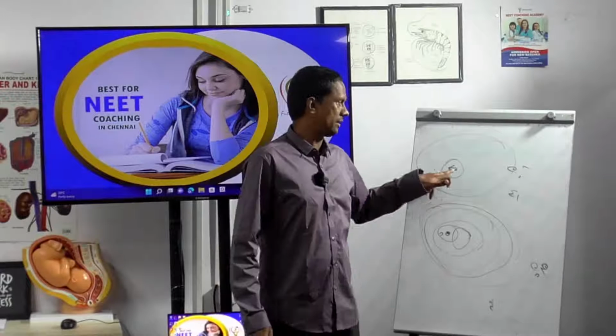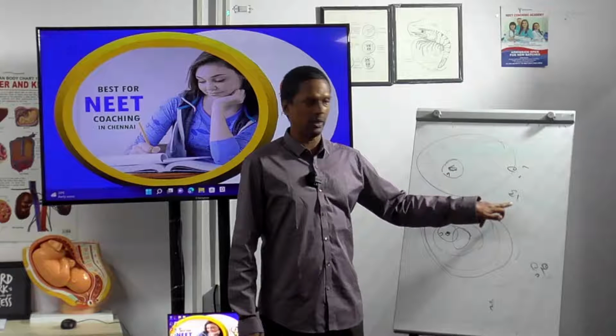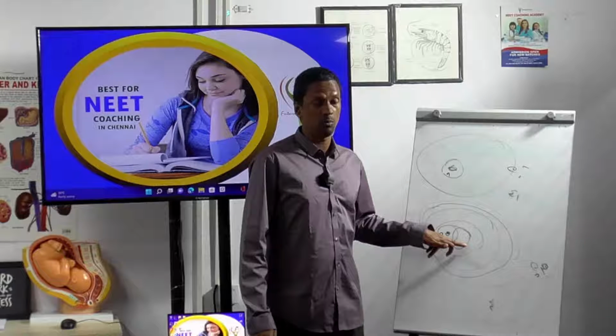because the E2 electron is outermost. Only the innermost shell electron will have the high affinity towards the nucleus. This is what I am telling in all the classes. That means what I have to write? E1 is greater than E2.